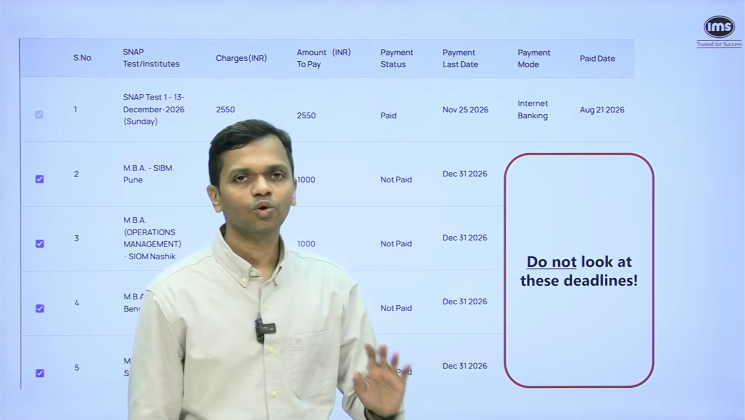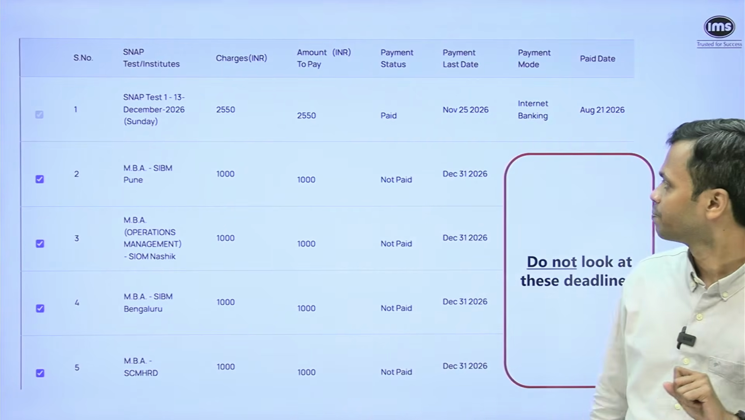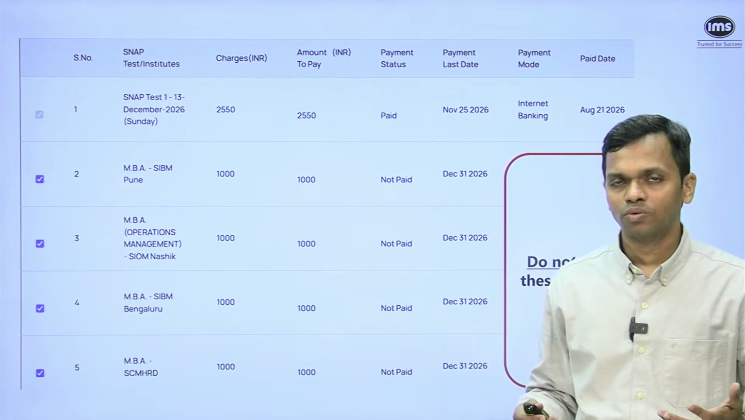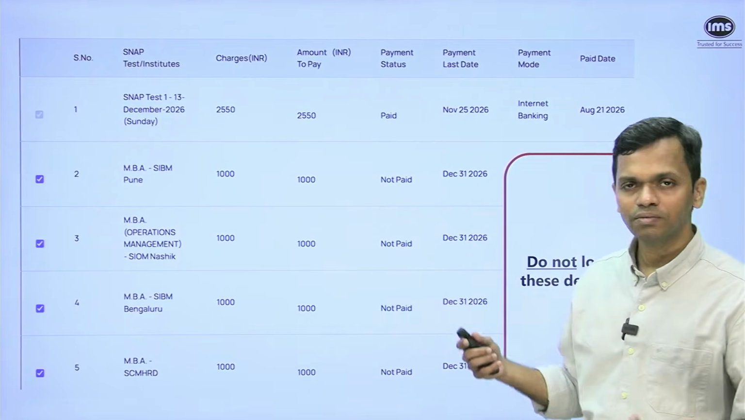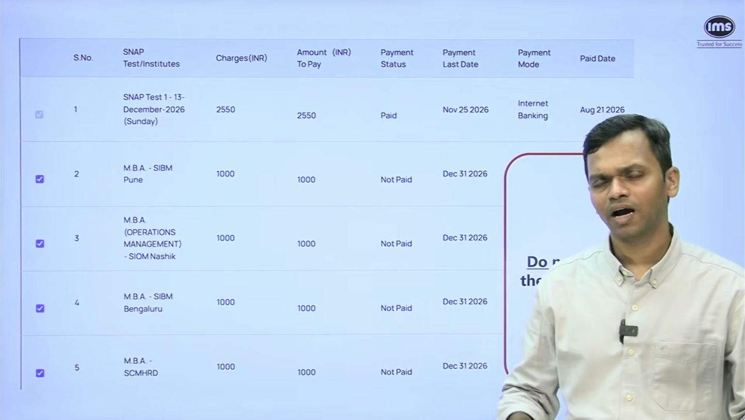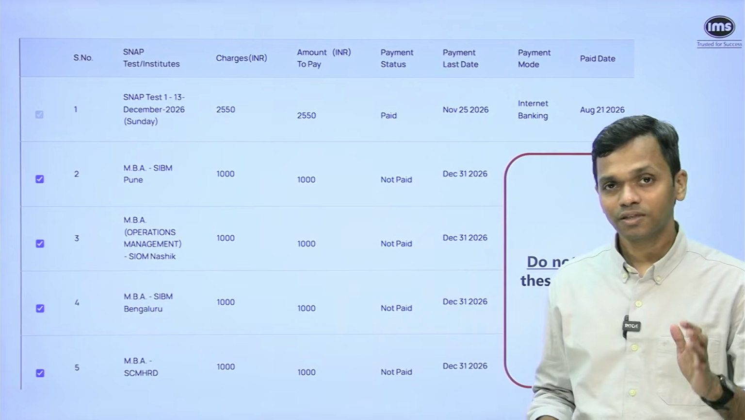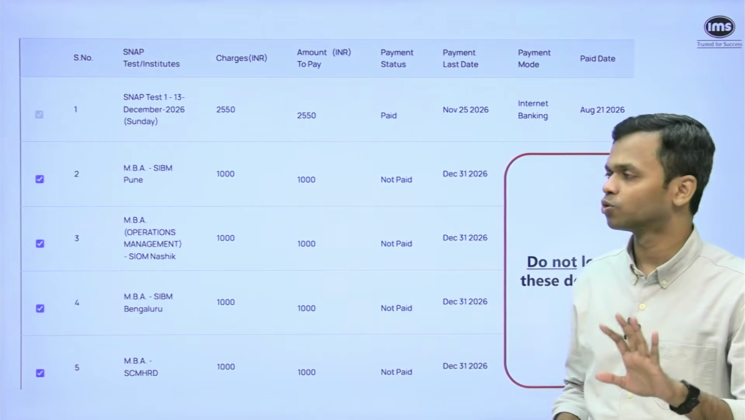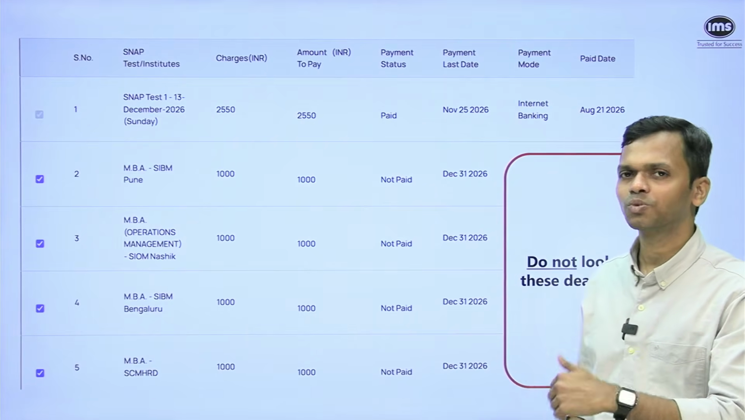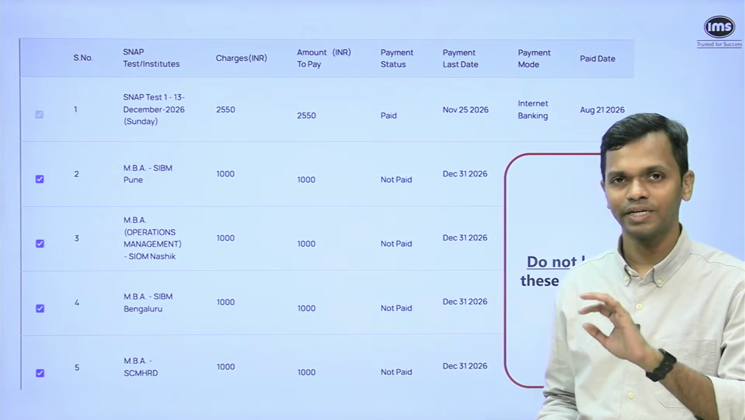So that's why I'm saying do not look at these deadlines, because for SIBM Pune, it is showing 31st December. Somebody who is taking SNAP for the very first time, doesn't know what happened last year, will think, I have enough time. I can take all 3 attempts of SNAP, and depending on how my test went, I will pay for SIBM Pune's MBA program. But SIBM Pune has a different deadline. Let me show you how it looked last year for some of those institutions. I am not covering all the institutes because I just want to make a point rather than giving you the exact dates, because for most of the programs, they have not yet announced.